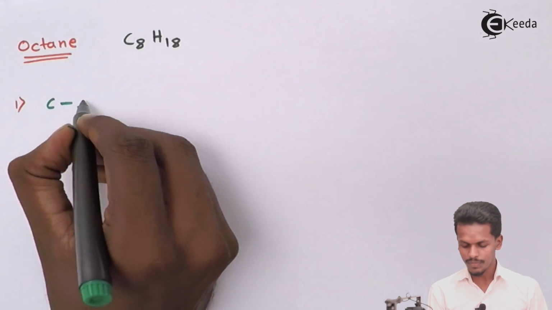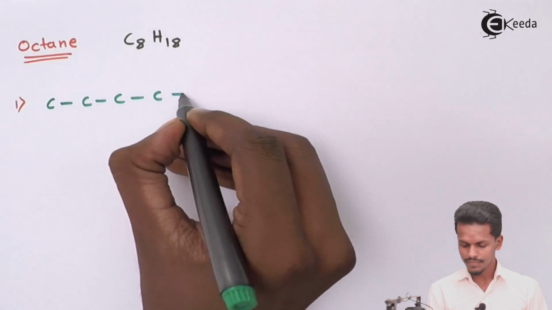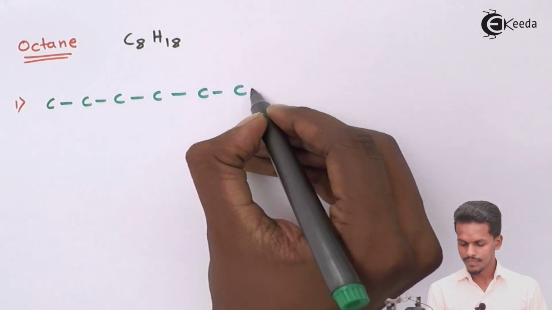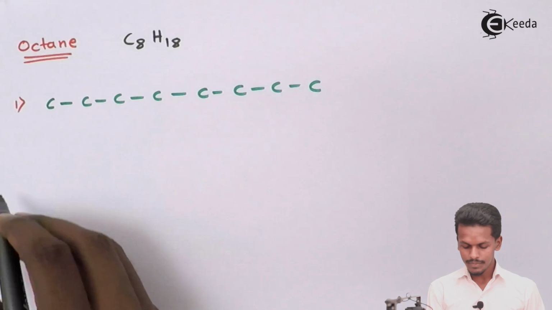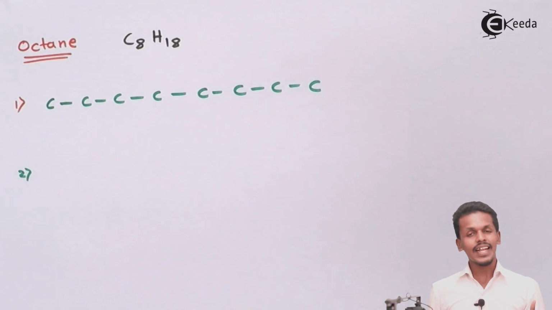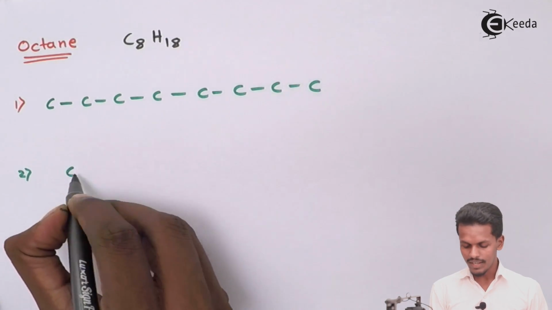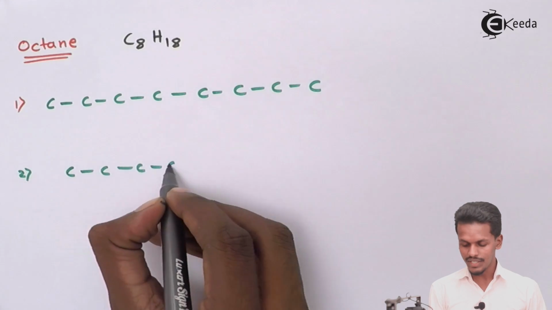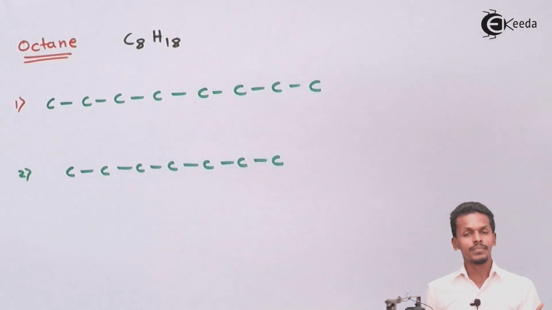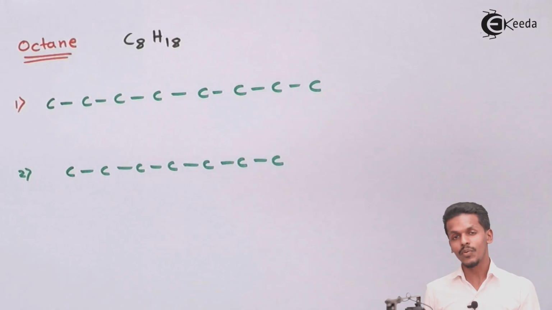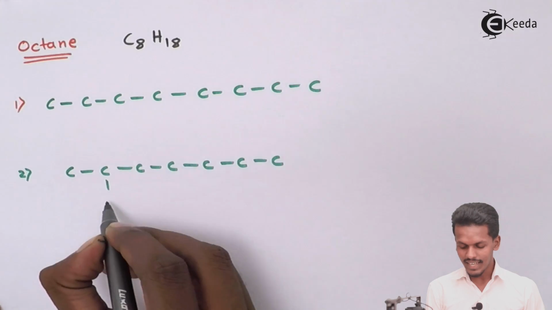So we could write this in this manner. Second, the second isomer can be written in this manner, where 7 carbons would be in a straight chain, while the branching, or the 8th carbon, would be on the second position.